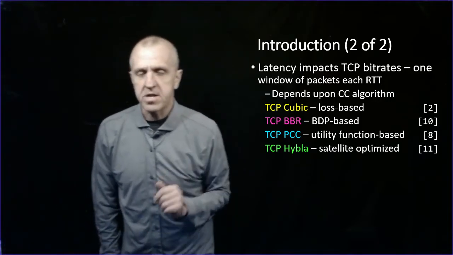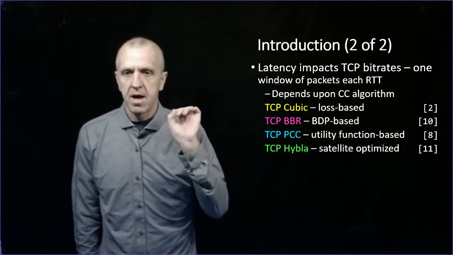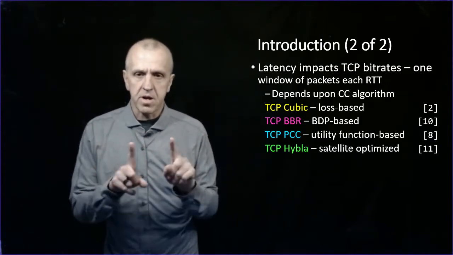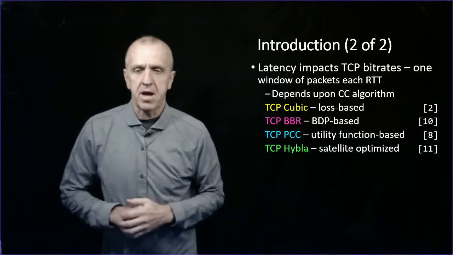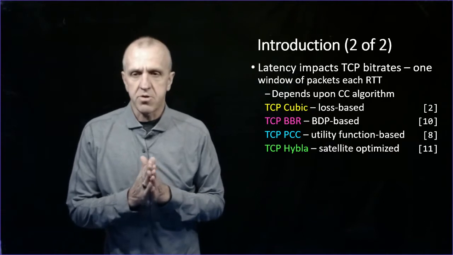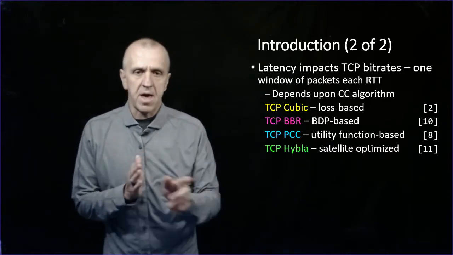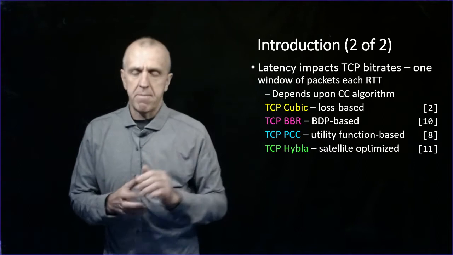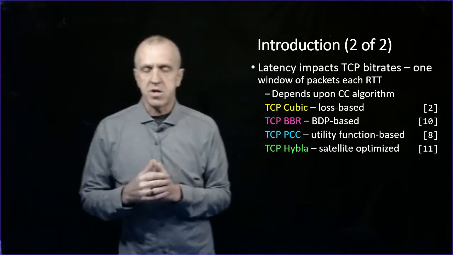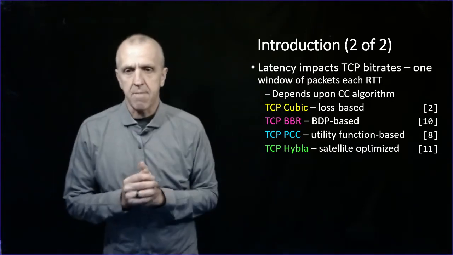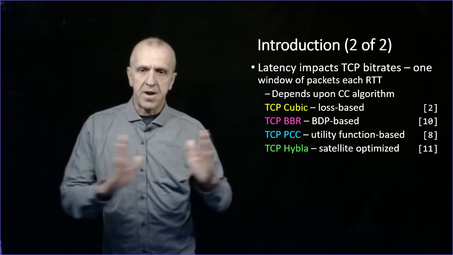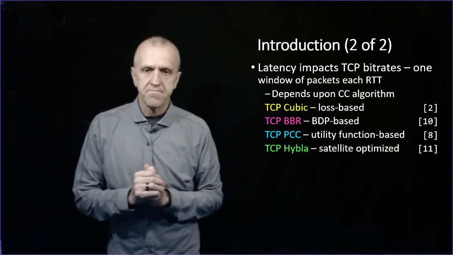Most of the internet runs with TCP Cubic, whether that's Windows or Linux or Mac, where Cubic is this loss-based algorithm where the window is going to grow, but then it's going to change size depending on packet losses. There's some emerging congestion control research that has different protocols that have some different behaviors. TCP BBR, published and used by Google, doesn't use loss as a measure to adjust the window size. It uses a bandwidth delay product. So it computes the round trip time, and it computes the available bandwidth, and it sets the window size accordingly.